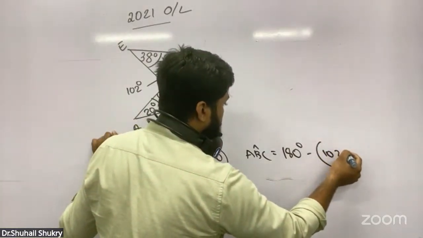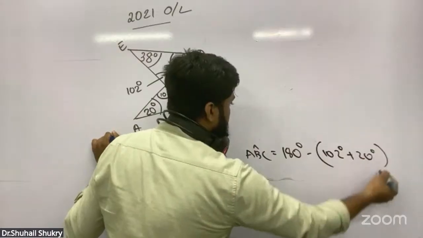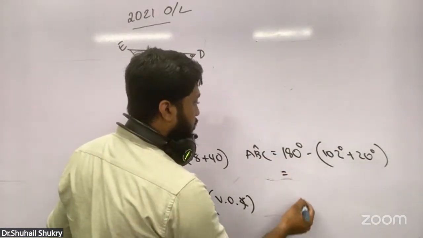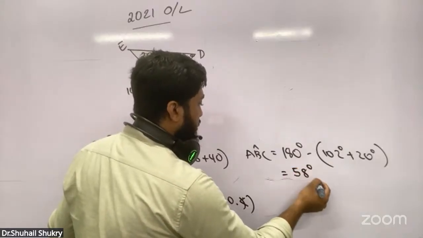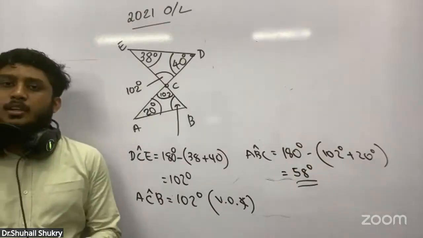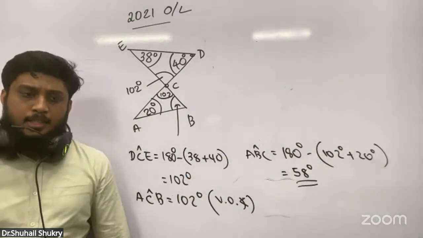Right, 102 and 20 I can write. Then I get here 122. 122 means I will get the answer as 58 degrees. You can get this answer.